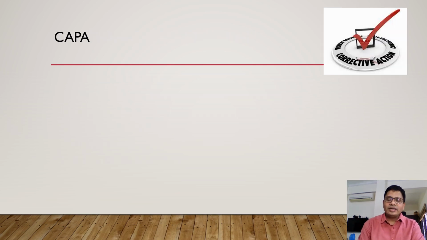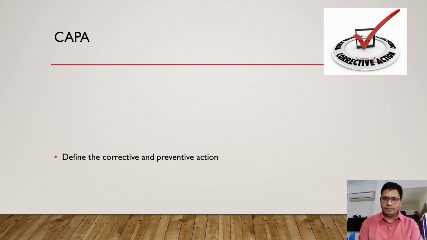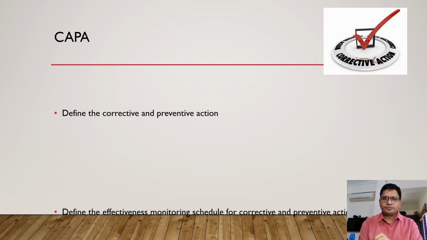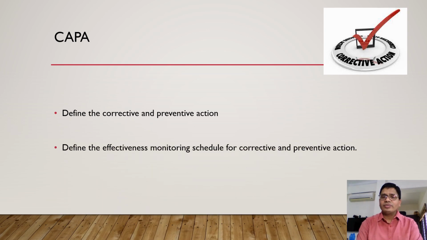The next element of the investigation report is CAPA, corrective and preventive action. So assignable cause is identified. You did the reanalysis. Now what corrective and preventive action is to be taken? So define the corrective and preventive action. Define the effectiveness monitoring schedule for corrective and preventive action.